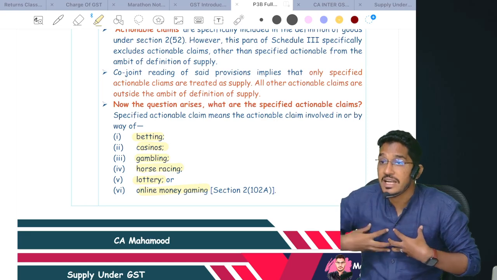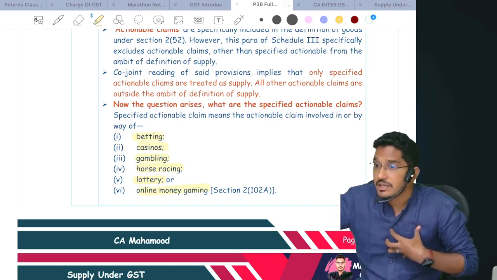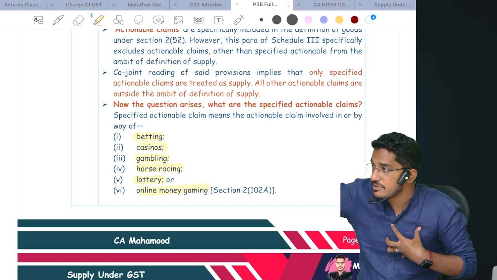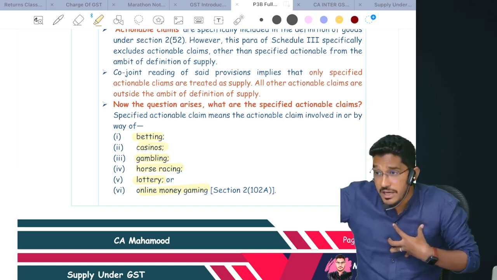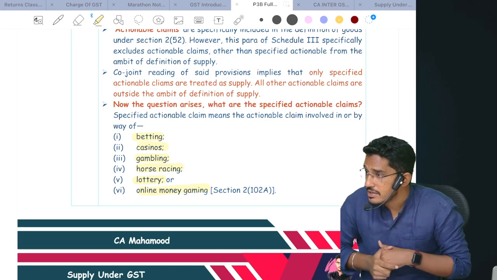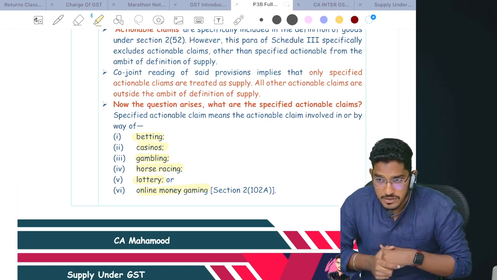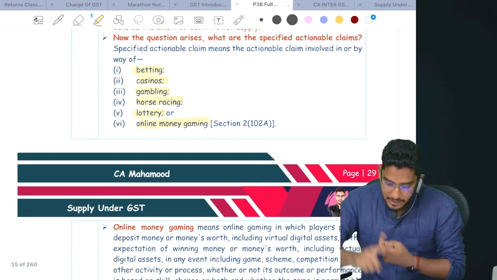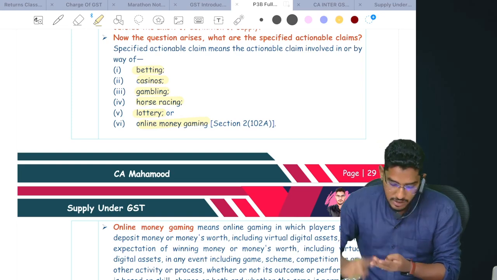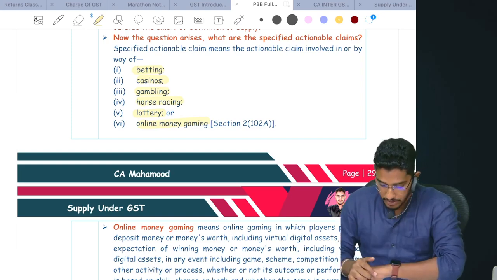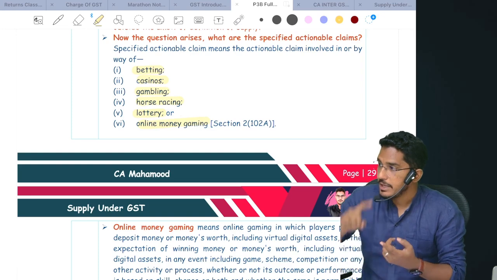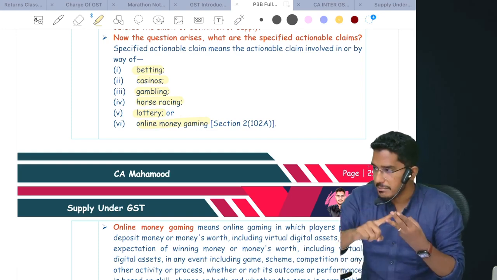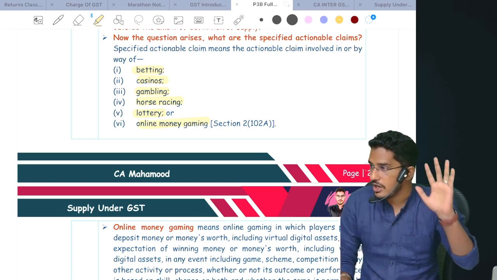You have a right to claim the rent, an actionable claim. That right to claim the rent you have transferred to another person. It is a transfer of actionable claim, but we will not treat it as supply of goods, not even as supply of service. Only 6 actionable claims they have specified. Repeat everyone, what are they? Betting, casinos, gambling, horse racing, lottery, online money gaming.